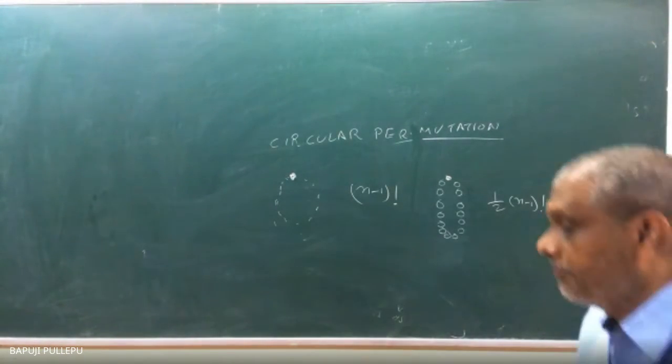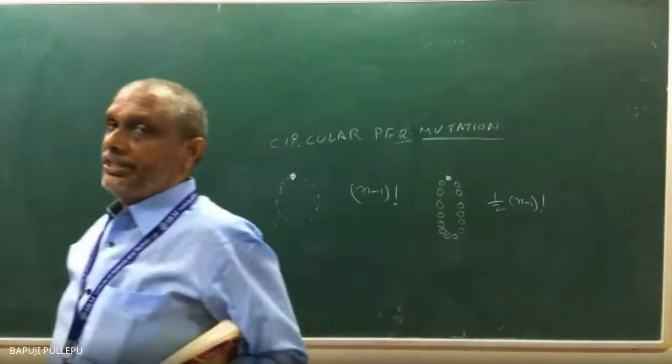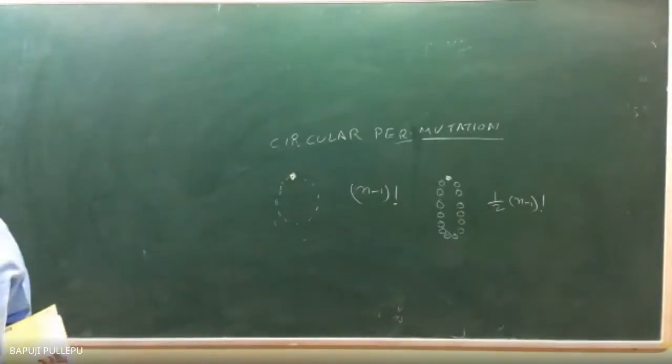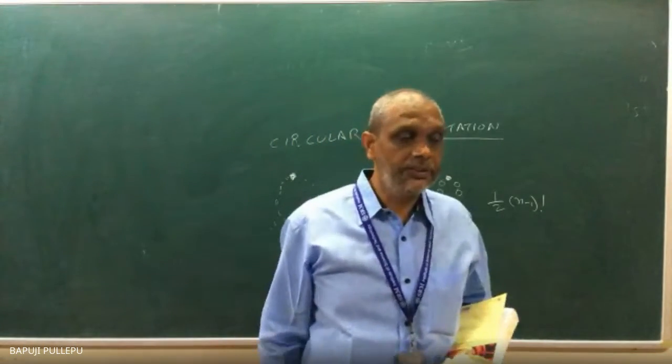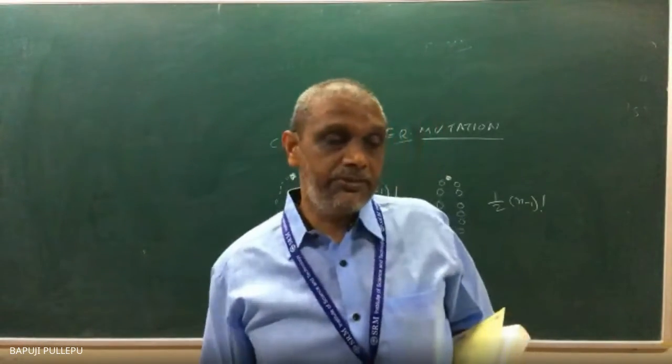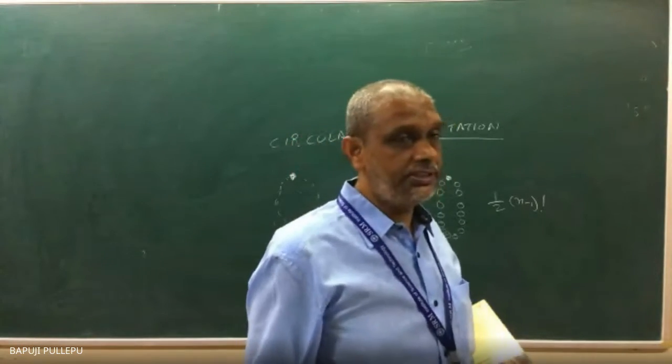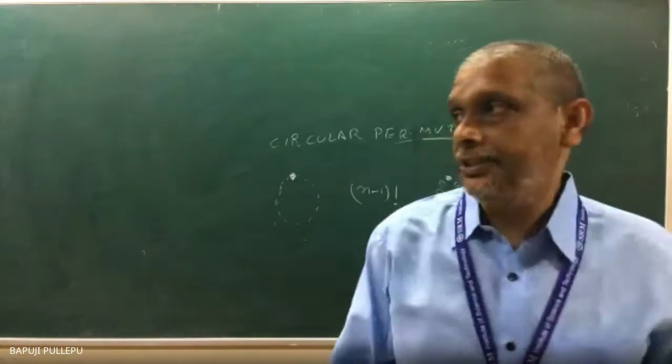Now we do some problems. Next we go for the combinations. Permutation is arrangement, combination is different. If two objects are arranged, we get two permutations, but taken together, it is only one combination. Combination is different, permutation is different.